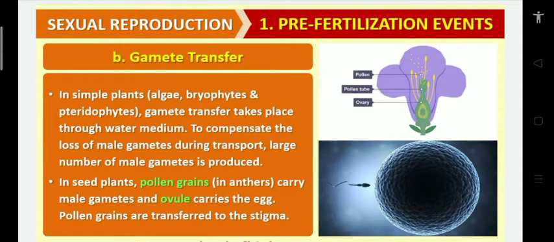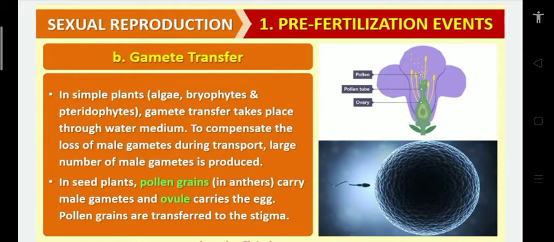So in these simple organization plants, algae, bryophytes, pteridophytes, water is the compulsory agent to transfer the male gametes to reach the female one. During transport, the male gametes may be lost to predators or environmental conditions, or someone may throw a stone, and the male gametes may be damaged. So to compensate the loss of male gametes during transport, a large number of male gametes are produced in these plants. Very, very important point.